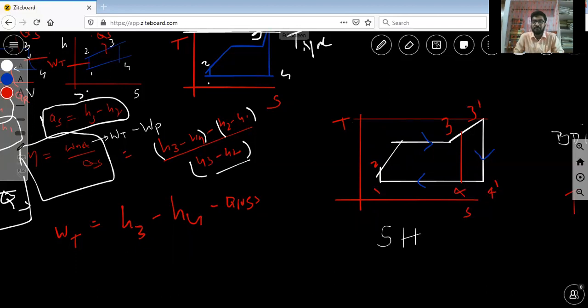Therefore, every effort is made to improve the efficiency of the cycle. It is our responsibility to maintain and modify different methods, and to maintain good performance and good efficiency of a Rankine cycle. So that is the basic idea behind all the modifications to increase the thermal efficiency of the Rankine cycle.